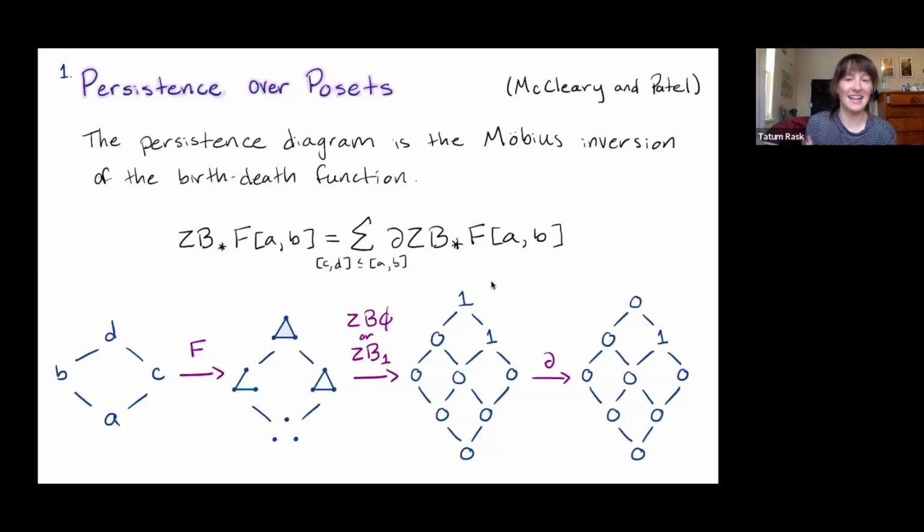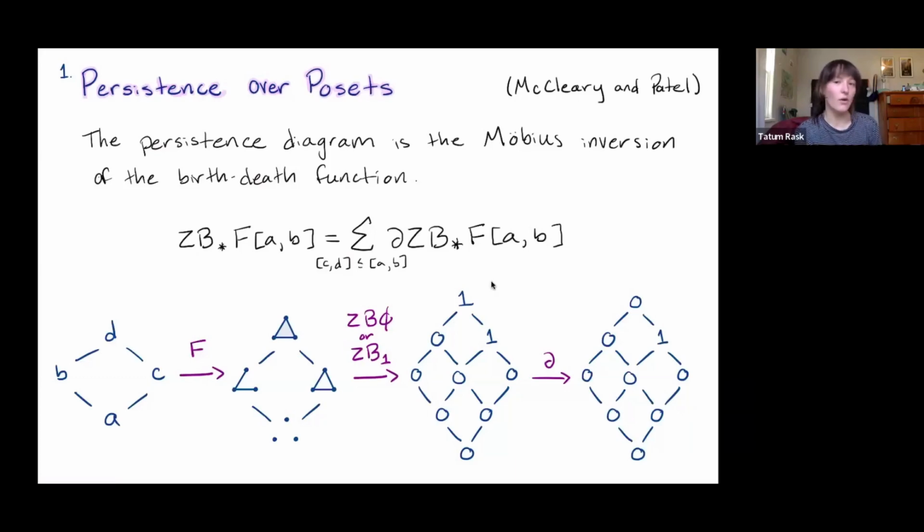I'll get to that later, but before we get to some facts about how all these different functions relate, I want to point out that the functions we saw earlier, so the birth-death function for a free presentation or for a filtration, tells us cycles born at or before A that die at or before B, but we might want to know precisely when these cycles are born and precisely when they die.